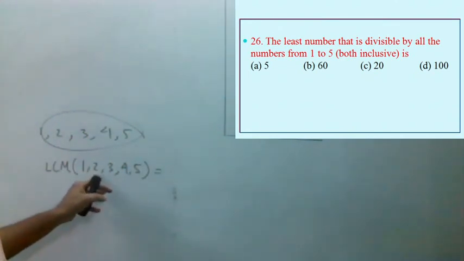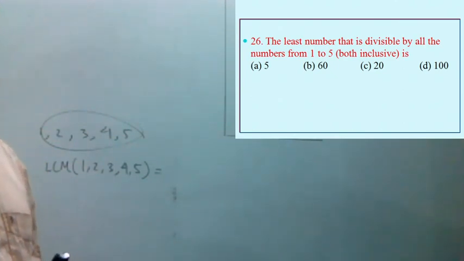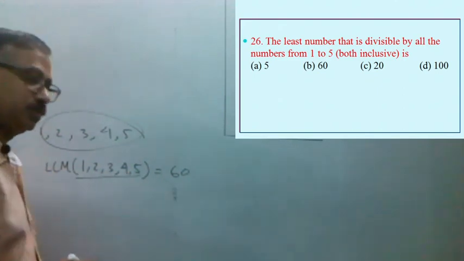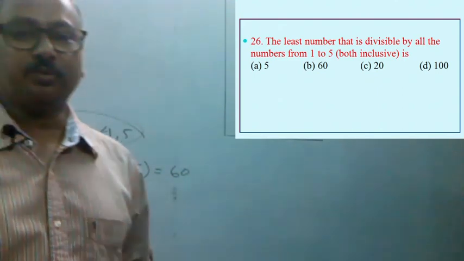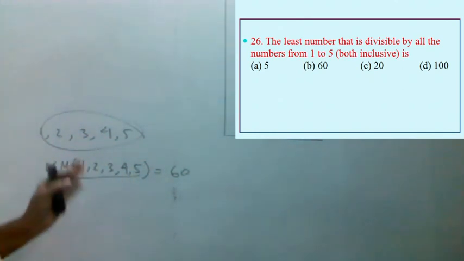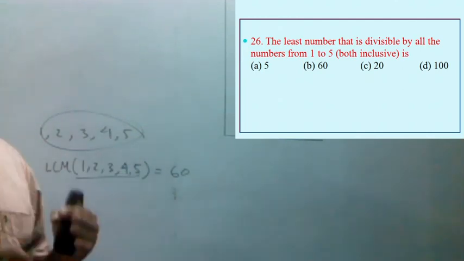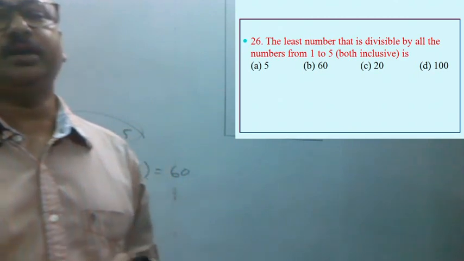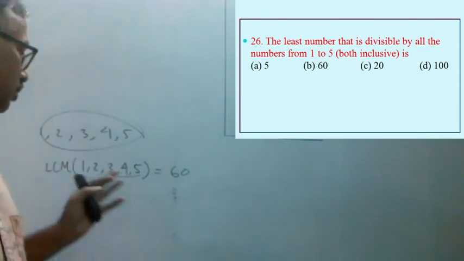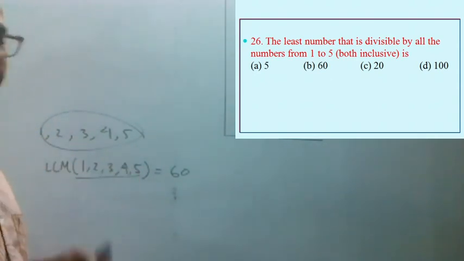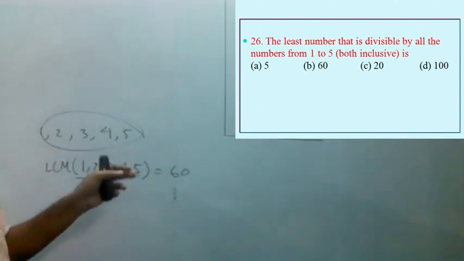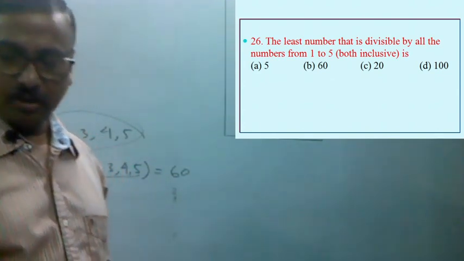1, 2, 3, 4 and 5. So here the answer is 60. 60 is the LCM of 1, 2, 3, 4, 5. Therefore our correct option is option B, 60. That is the pattern of the question: whenever you have to find anything least, you have to find the LCM. Here the question is the least number which is divisible by all the 5 numbers from 1 to 5, that is 1, 2, 3, 4 and 5. You have to find the LCM of 1, 2, 3, 4 and 5, which is 60. So the correct option is option B.